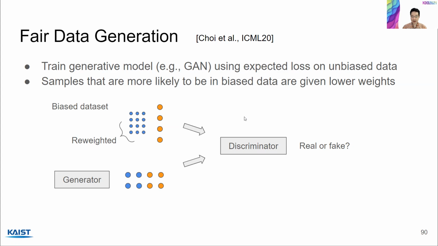Now, on top of that, the novel contribution is to effectively unbias this data by reweighting the biased parts. In this example, giving smaller weights for the blue points here, and running this GAN. As a result, the generator is going to produce unbiased synthetic fake data that's realistic. So now we can use the generator to generate arbitrary amounts of unbiased data.